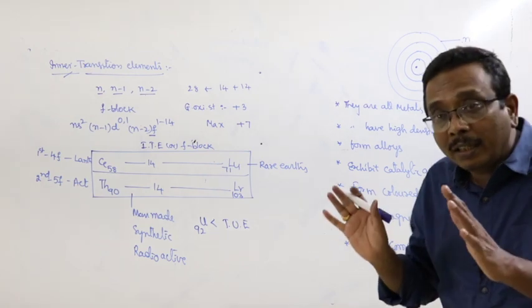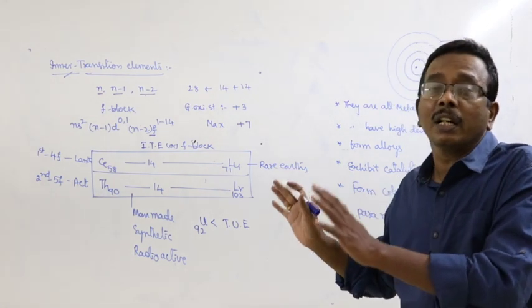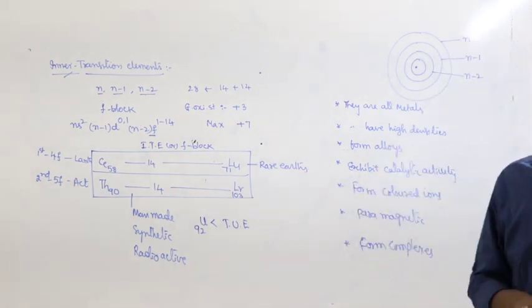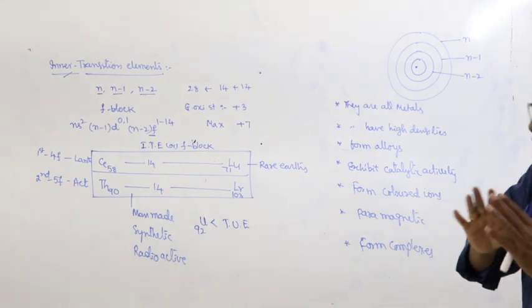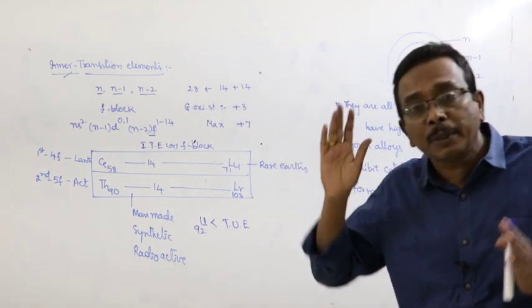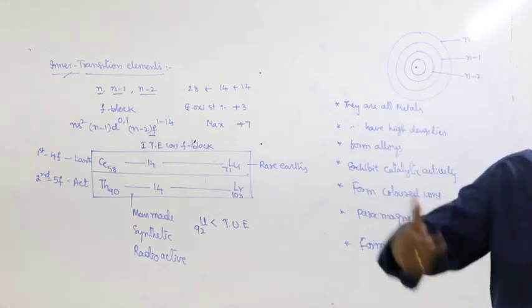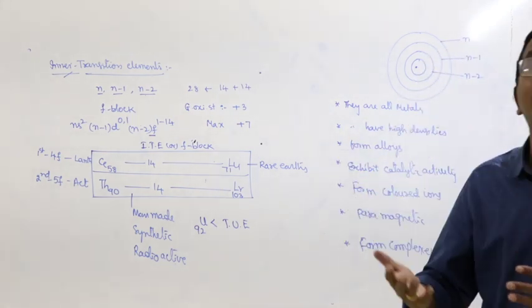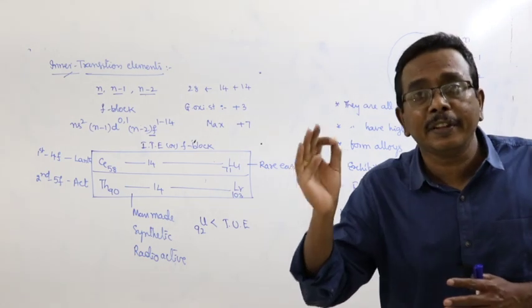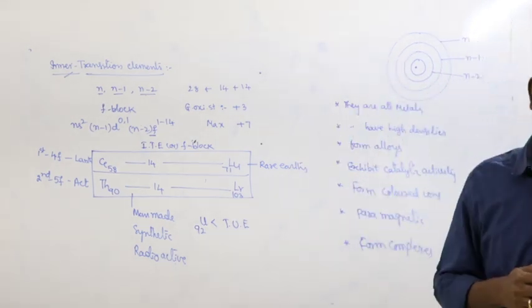Throughout the discussion, whatever points are frequently repeated and mentioned by the teacher are very, very important in the objective exams.